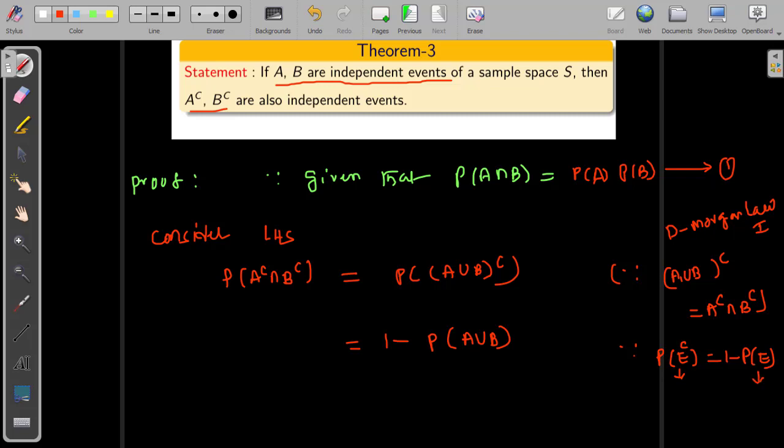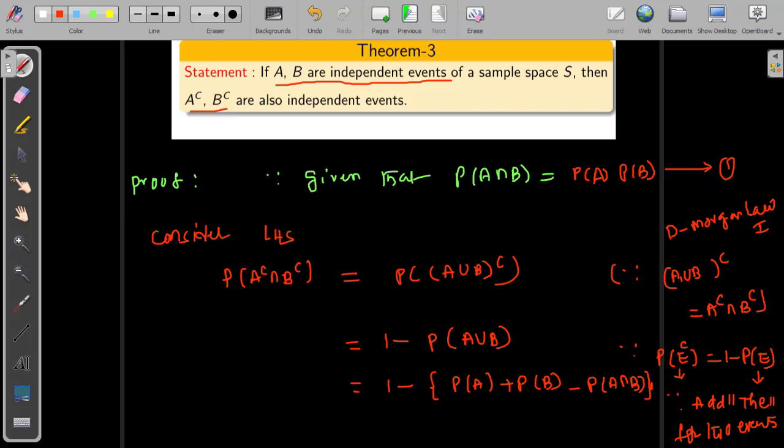The next step, 1 minus, apply the addition theorem for two events, expanding: probability of A plus probability of B minus probability of A intersection B, as per the addition theorem for two events. This is what you have to remember. After that, simplifying, this is equal to 1 minus probability of A minus probability of B, and minus times minus gives plus, probability of A times probability of B.